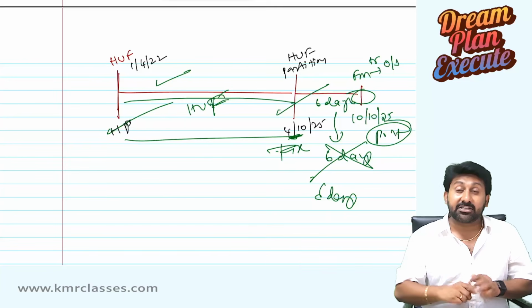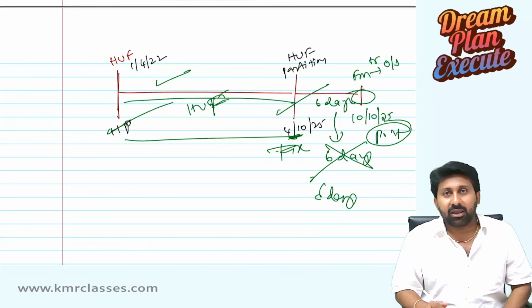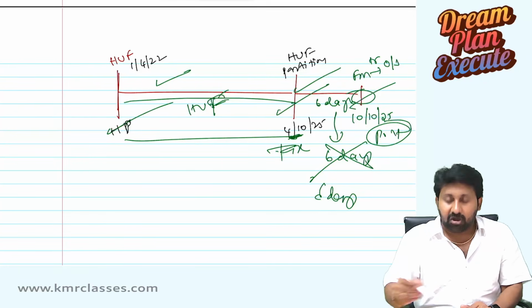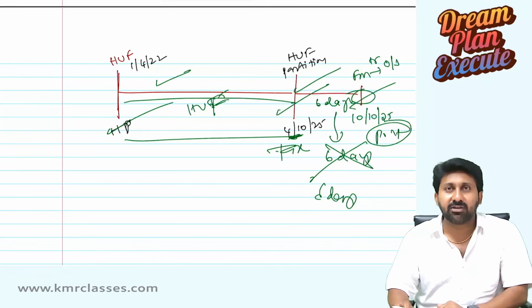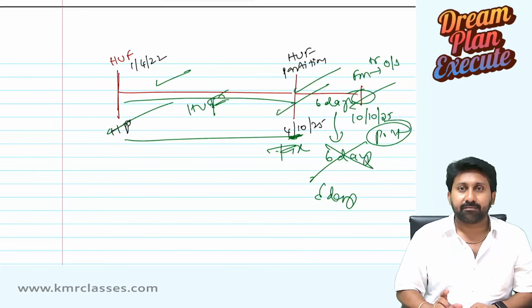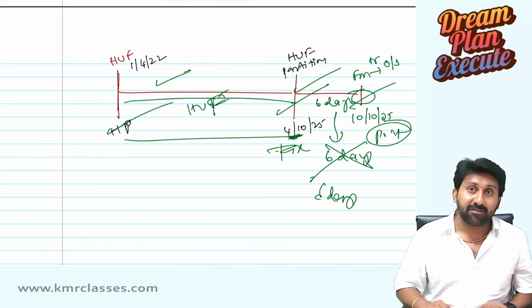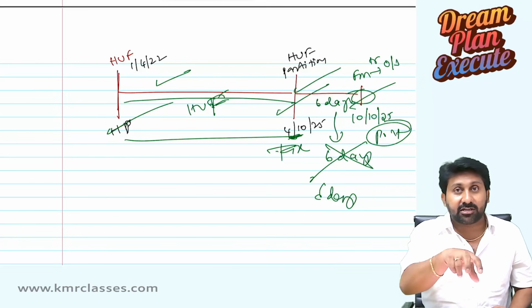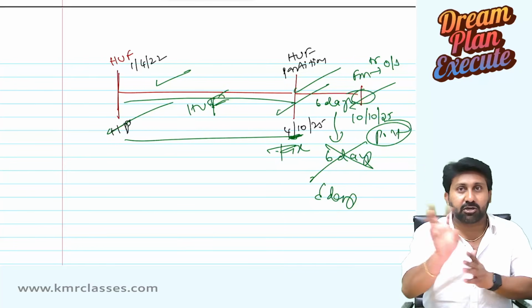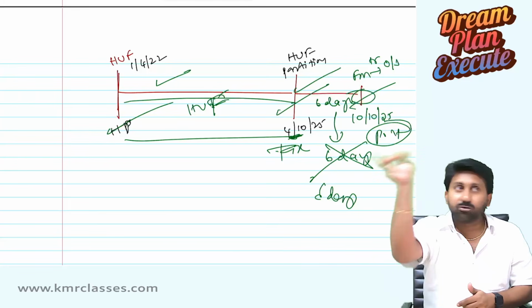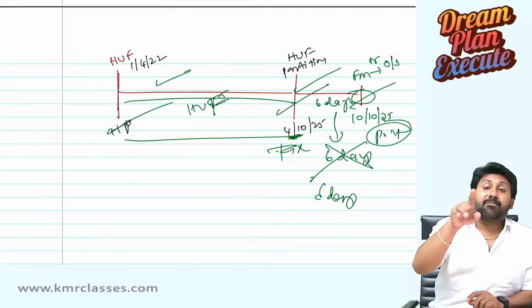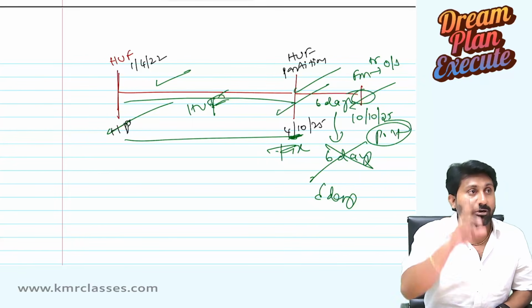Just because the partition happened, and since it is exempted, this family member has taken it on 4/10 and transferred it on 10/10. He will tell that my holding period is only 6 days, so it is a short-term capital gain, or the asset is a short-term capital asset. Like that they will tell, or not. And what will they do? A short-term capital loss or short-term capital gain will get absorbed. Set off and carry forward provisions: long-term and short-term, both can use it. Therefore, try to understand clearly. And second thing, the short-term capital gain rate is higher than the long-term capital gain rate.